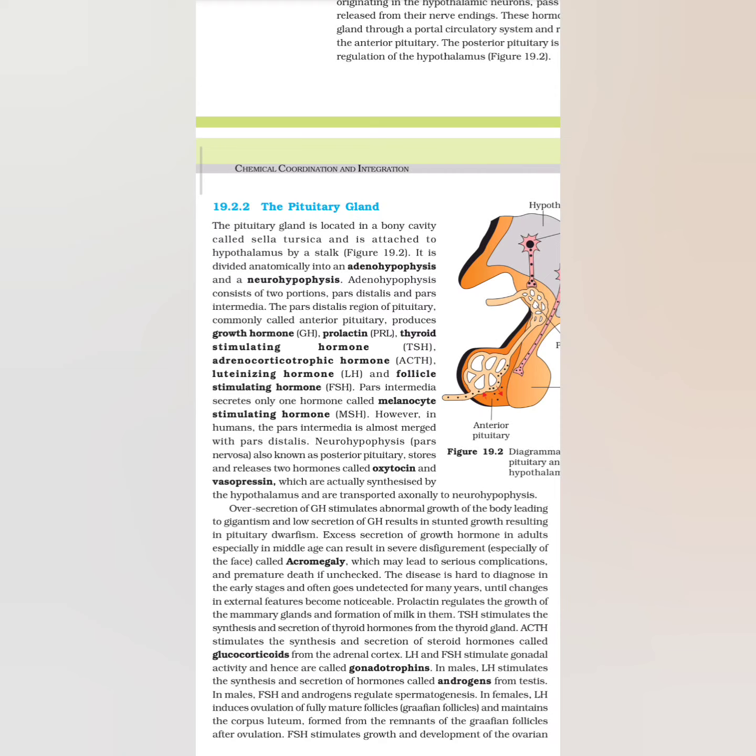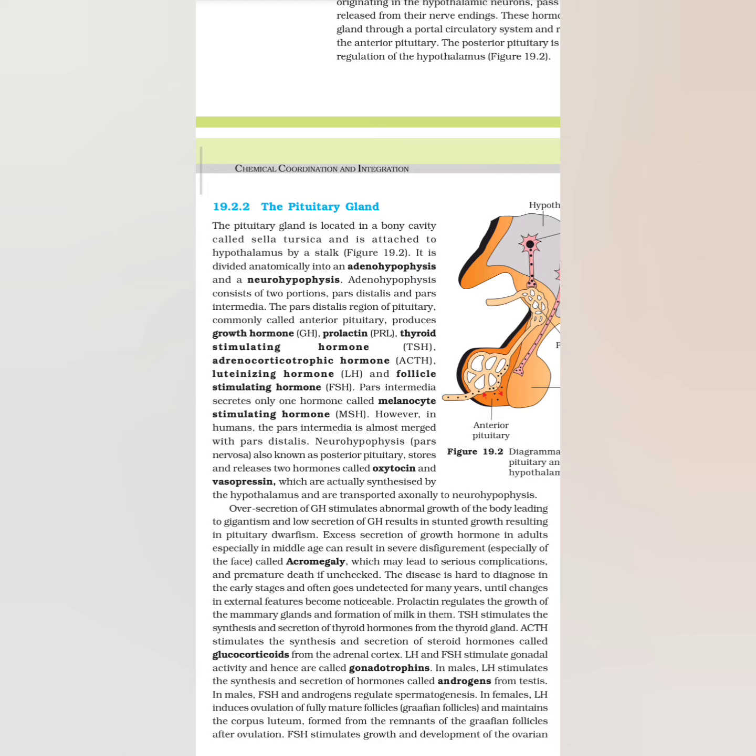TSH stimulates the synthesis and secretion of thyroid hormone from the thyroid gland. ACTH, that is adrenocorticotropic hormone, stimulates the synthesis and secretion of steroid hormones called glucocorticoids from the adrenal cortex. LH and FSH, that is luteinizing hormone and follicle stimulating hormone, stimulate gonadal activity and hence are called gonadotrophins. In males, LH stimulates the synthesis and secretion of hormones called androgens from testes. In males, FSH and androgens regulate spermatogenesis.